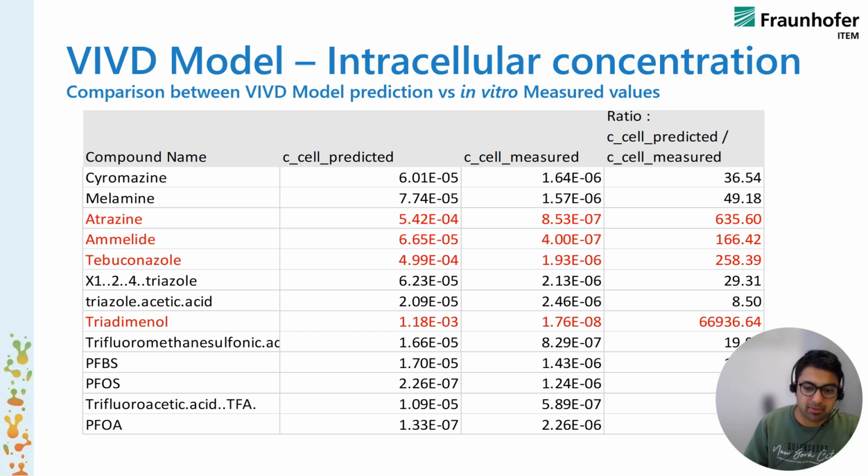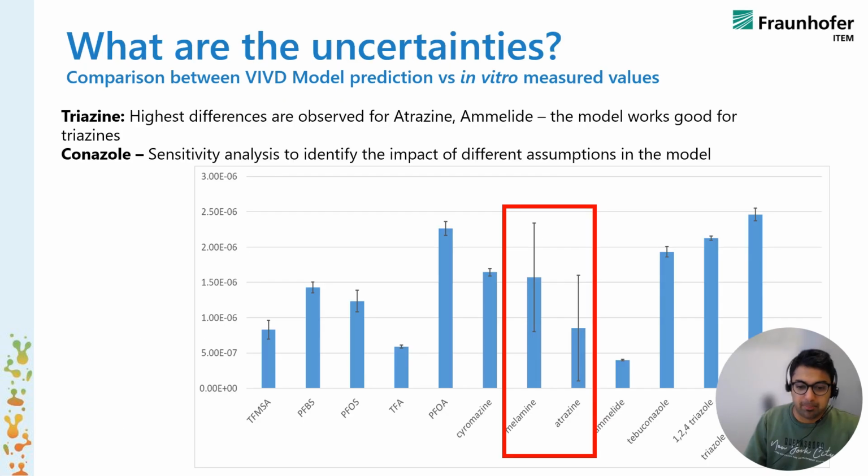And there could be multiple factors why it's not in the same range, and then we see a huge variation between the measured and the predicted value. So what are the uncertainties? There could be multiple uncertainties, like the model works well for triazines and triazoles, but not so well for PFAS. And then also within the cells, there is a discrepancy, as we discussed.